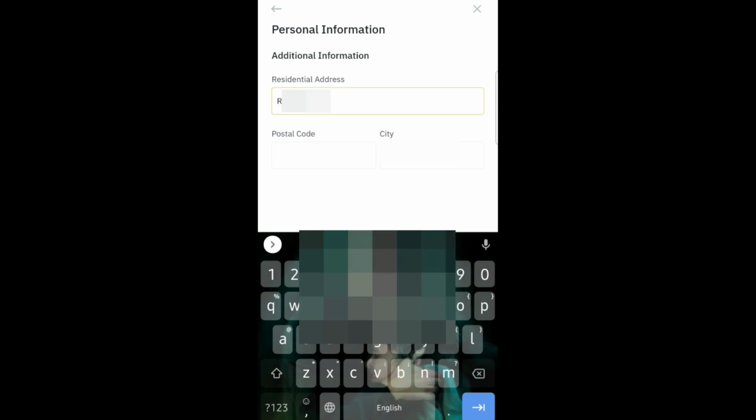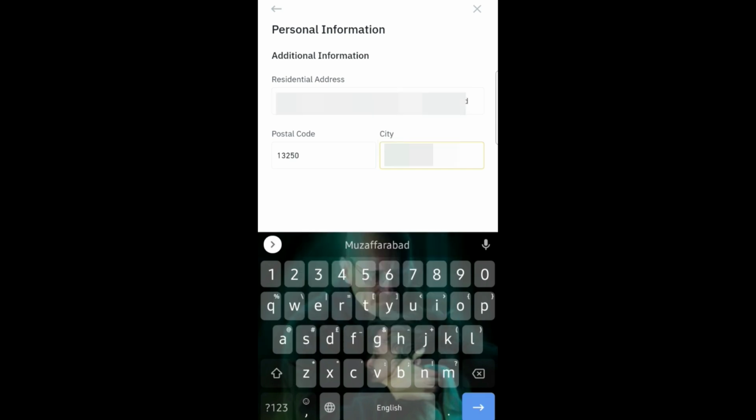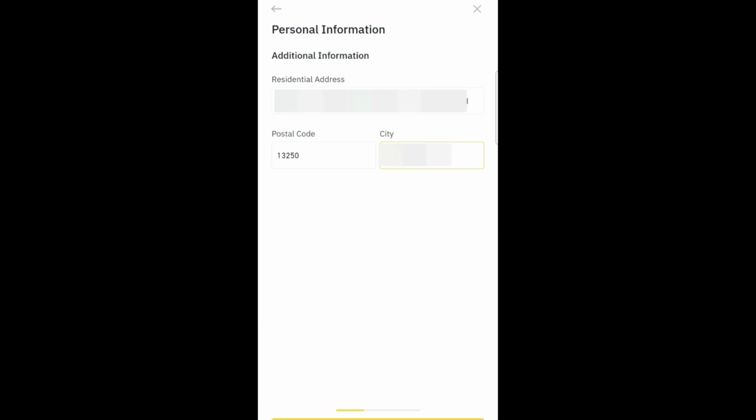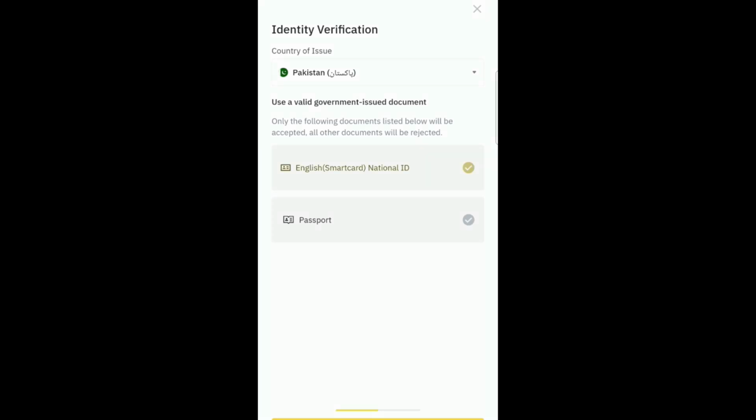Type in your residential address, your postal code, and your city name. Click on Submit down below and it will take you to identity verification.